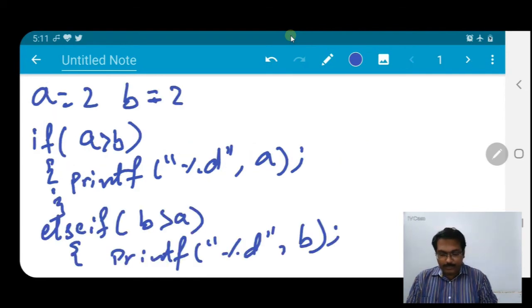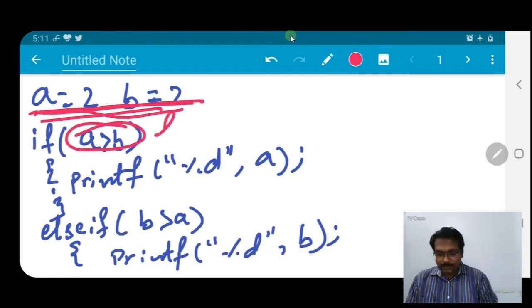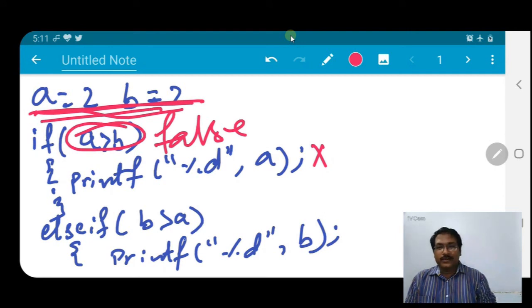Fine. So what happened here? As we have a equal to 2 and b equal to 2, we know that both the numbers are equal. First we check, if a greater than b, is it true? No, it's false, so it will not execute. Then it will go to the else if condition, which is b greater than a.